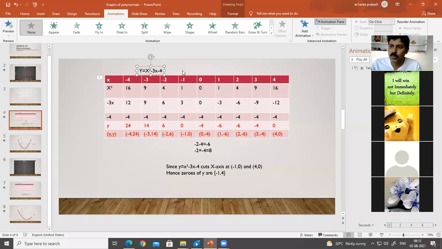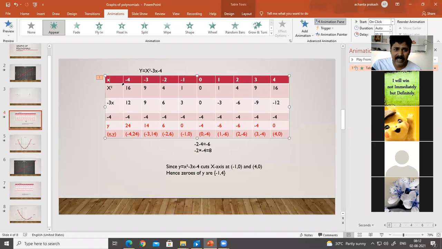So while drawing the graph, first what you will do, on the back side of the graph, that means you will have the rule page. In that, you have to prepare a tabular form. First you will take the value of x. That x can be taken for all problems. I suggest you take 6 on the left hand side, 6 on the right hand side. That means -6, -5, -4, -3, -2, -1, 0, 1, 2, 3, 4, 5. That's more than enough. In this problem, I have taken x from -4 to +4. I have taken 9 values here. I think you don't have any doubt over that.